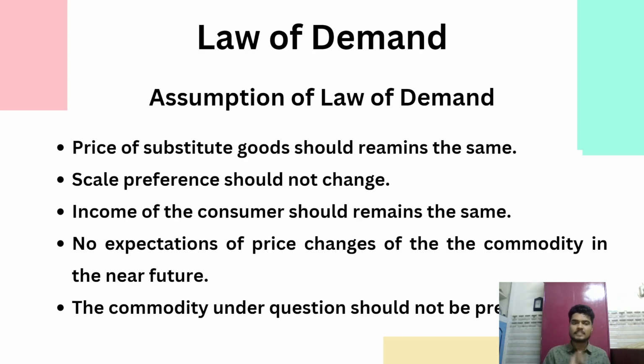The second assumption is scale of preference should not change. Scale of preference is nothing but taste, habit, and fashion of the consumer who is purchasing the commodity. It should not change. Income of the consumer should remain the same. This is the third assumption. Income should always remain the same. No expectation of price changes of the commodity in the near future. This is the fourth assumption. And the final assumption is commodity under question should not be prestigious. These are the assumptions of law of demand.